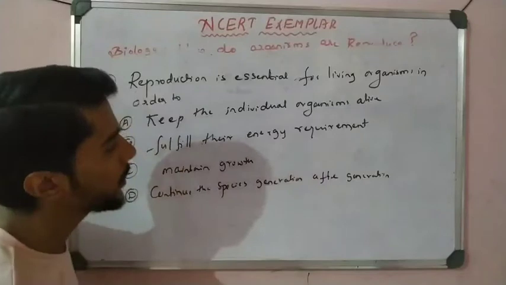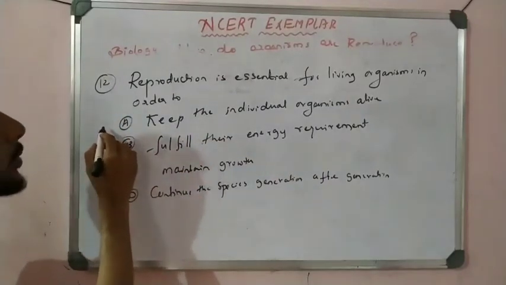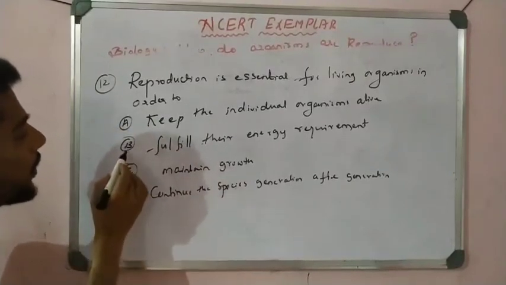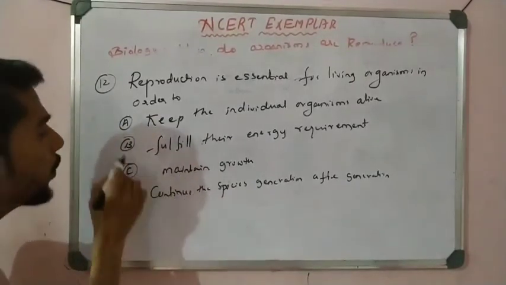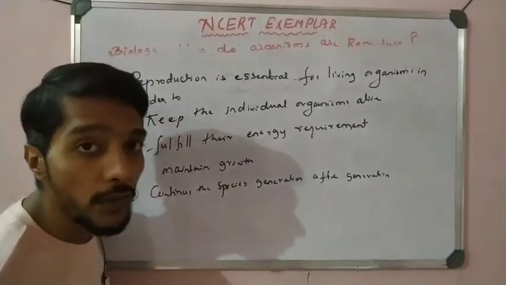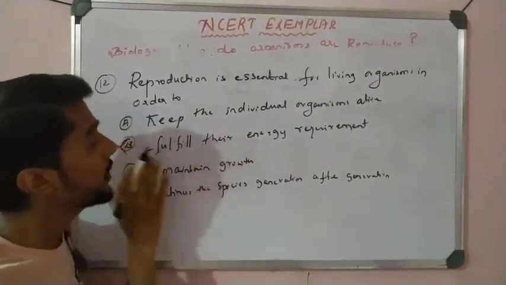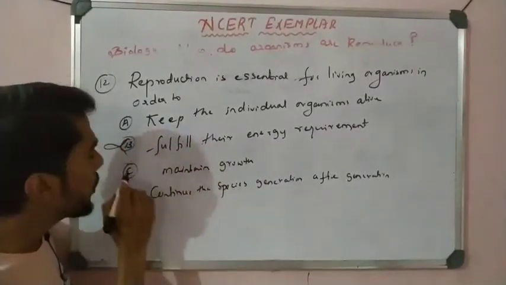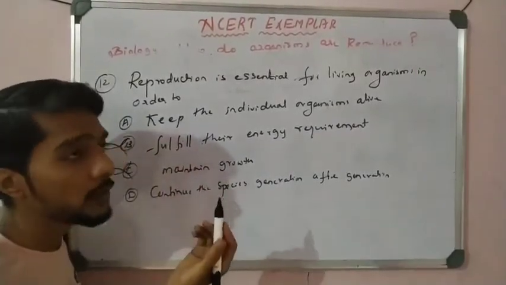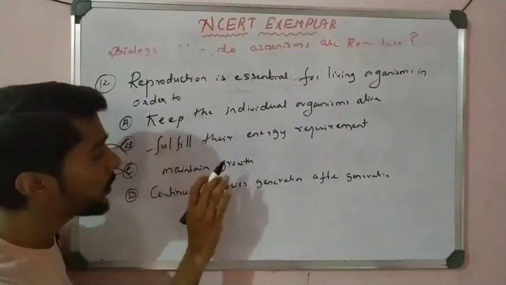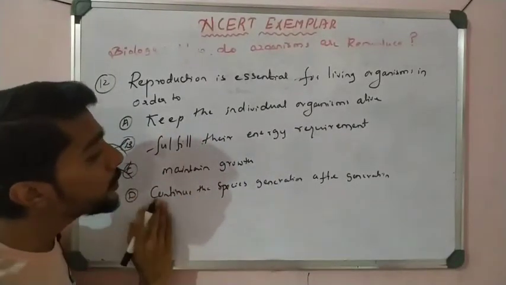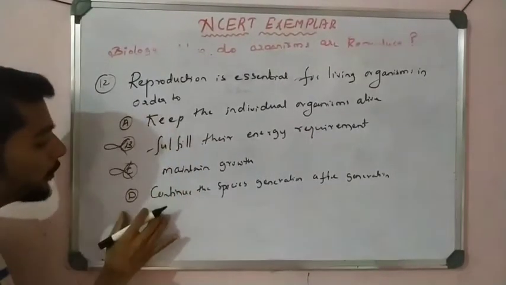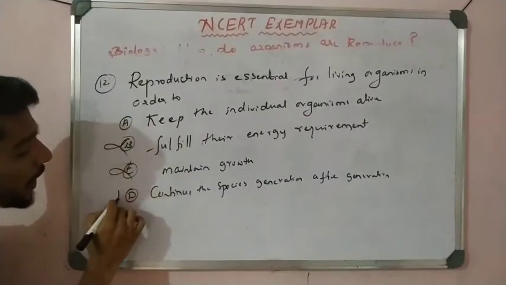Okay, so first, keep the individual organisms alive. That is also sometimes okay, let us keep option A pending. Fulfill the energy requirement? No, in reproduction there is more loss of energy, right? That is not a requirement, it is a wrong statement. Maintain the growth? That is not related to growth or sexual reproduction. Continue the species generation after generation. That is correct. Compared to A, the option D is more accurate.